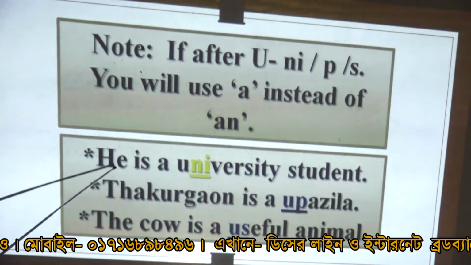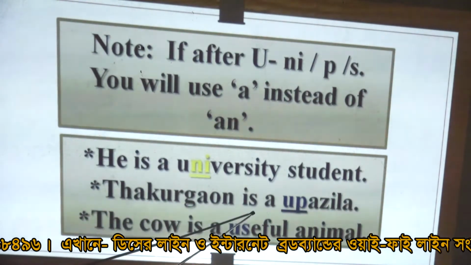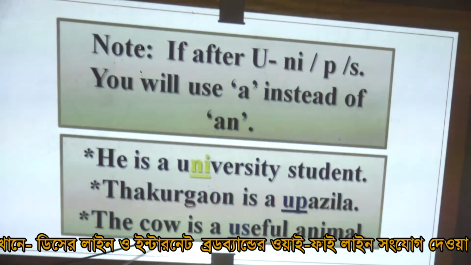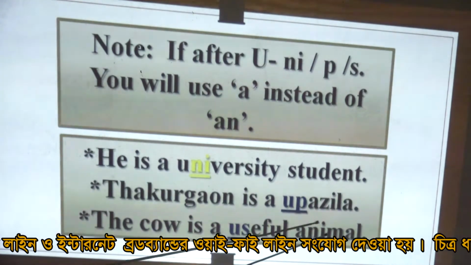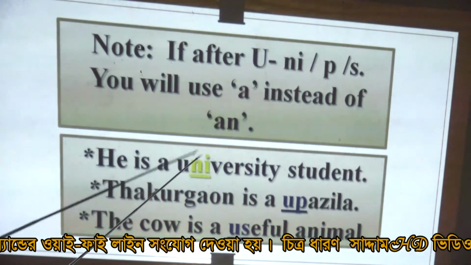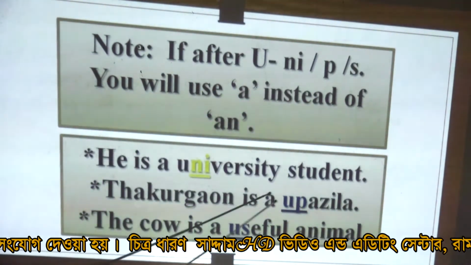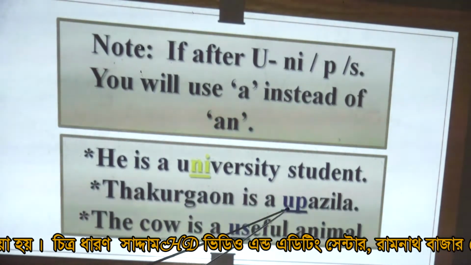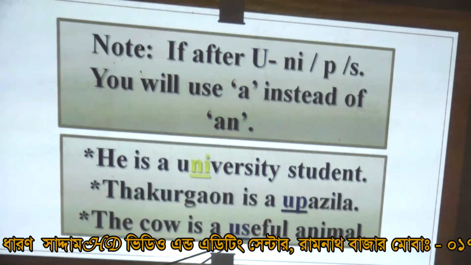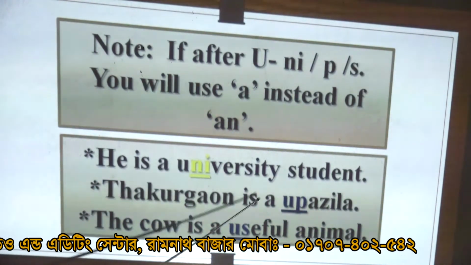Example, he is a university student. Thakurgaon is a upojela. The cow is a useful animal. Here is u before ni, u before p, and u before s, so we use article a.